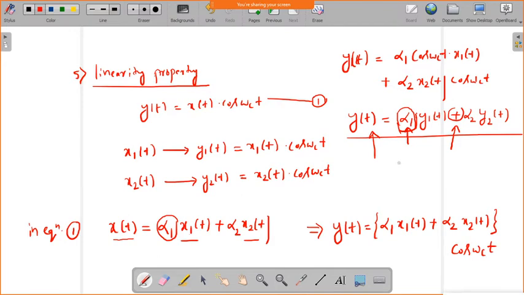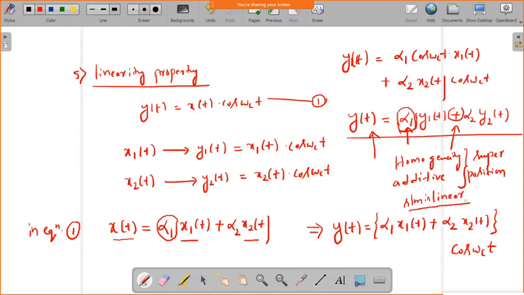So that is why it possesses both homogeneity as well as additive property. If it satisfies both, we will call it that the system possesses the superposition property. So we can say the system is linear. Sir, if generally a system is linear, okay,